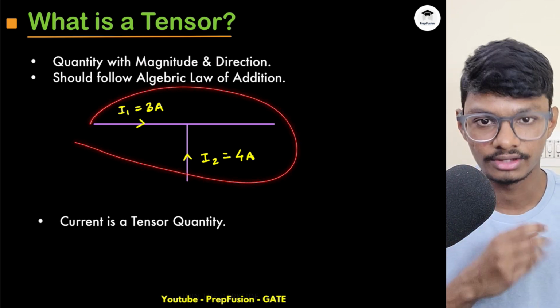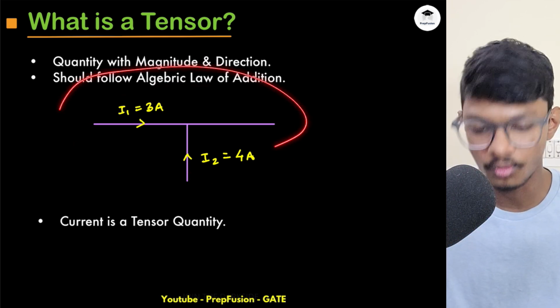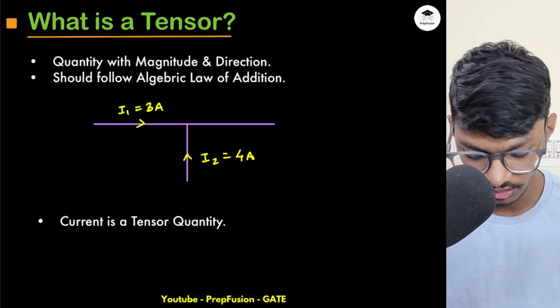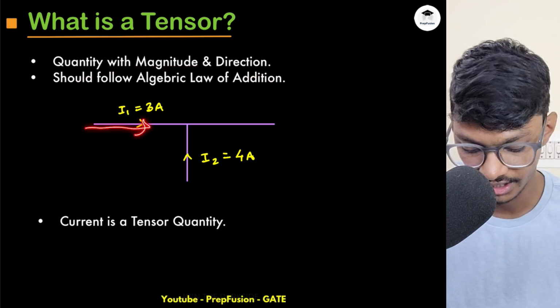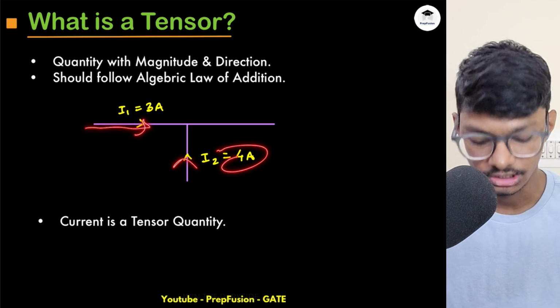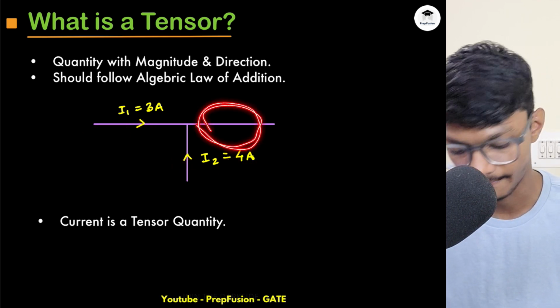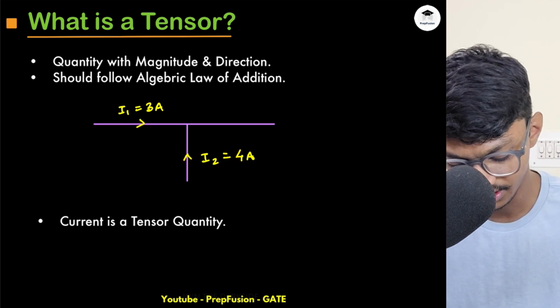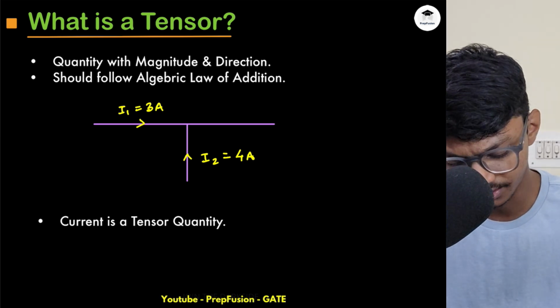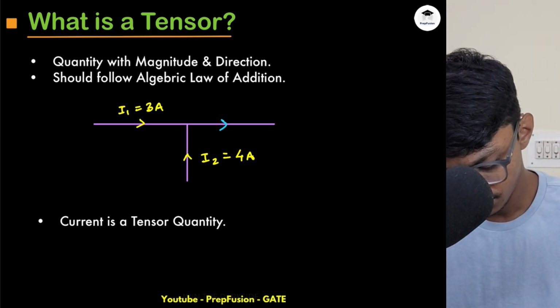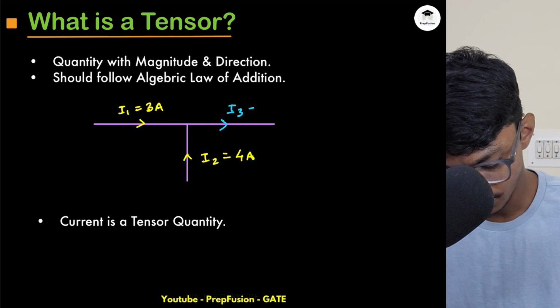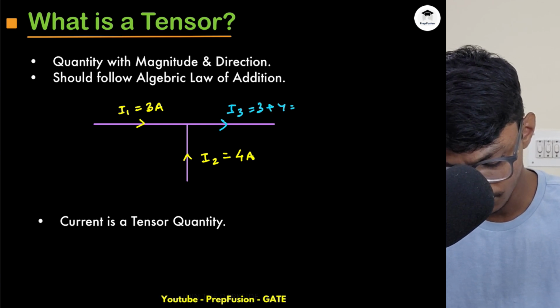Because, how can I define current? Obviously we have to define the quantities, right? Current is also a quantity. So if some current is flowing from here 3 amps and here 4 amps, can you tell me what will be the overall current here? You will simply say, yeah, it is simple, sir. I3 equals simply 3 plus 4 equals 7 amps.